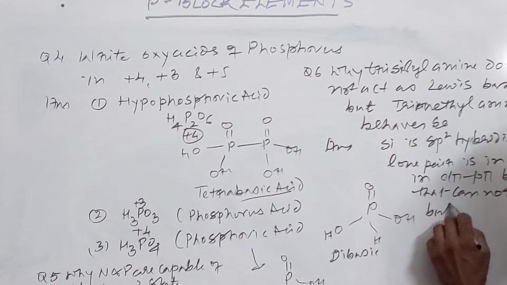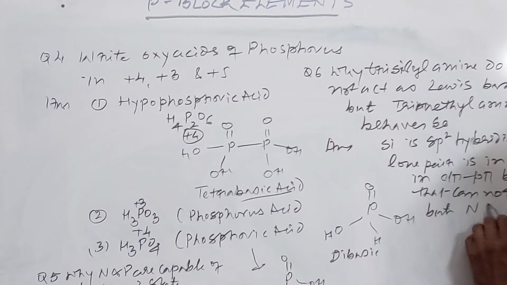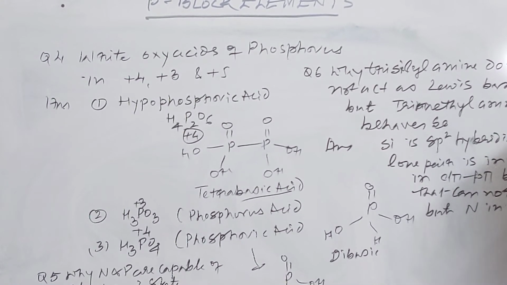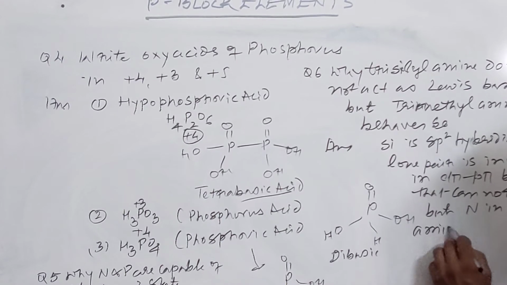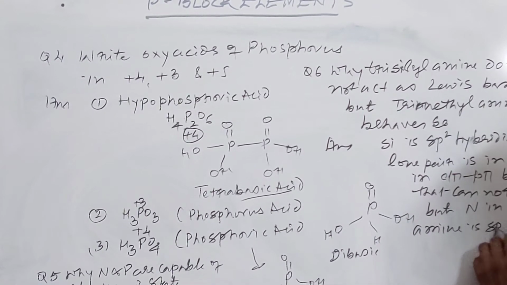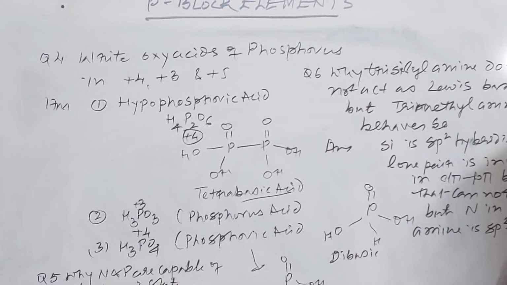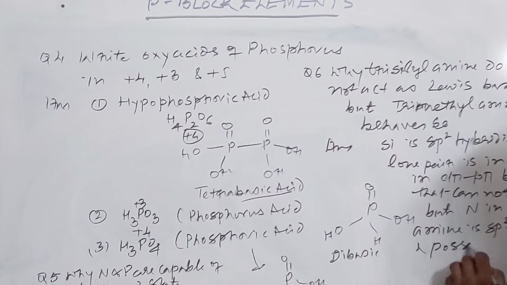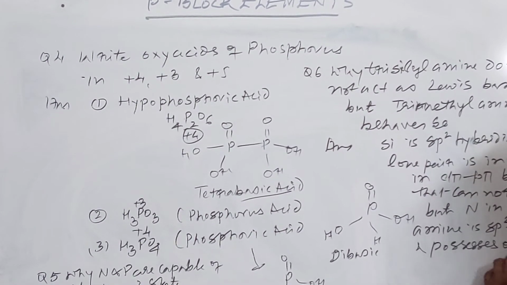But nitrogen in trimethylamine is sp3 hybridized and possesses one lone pair which can be easily donated.